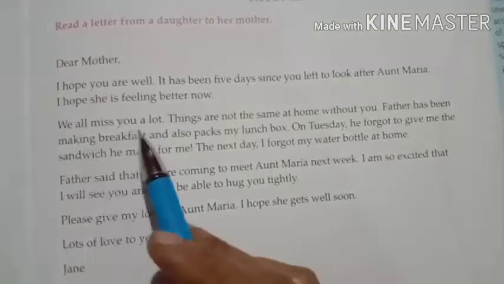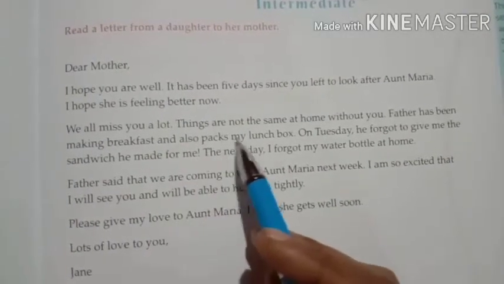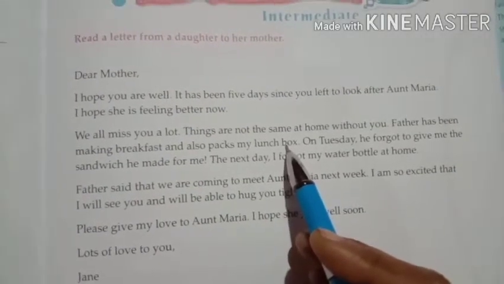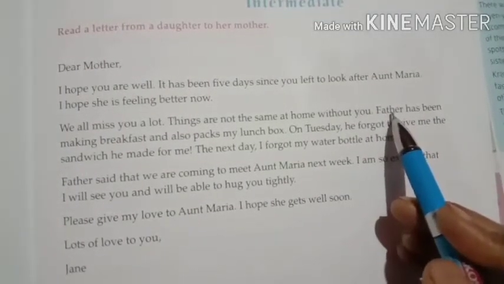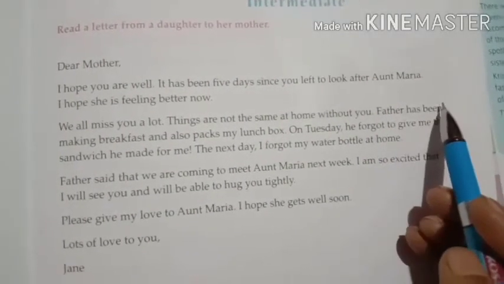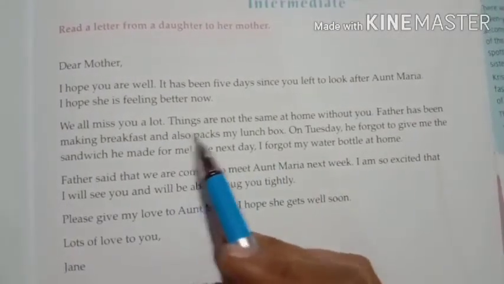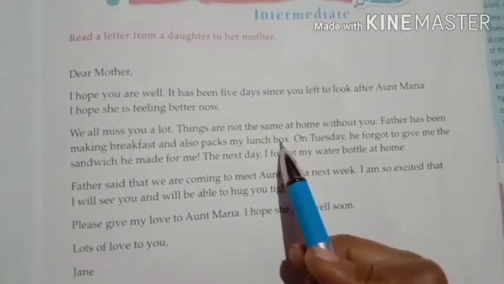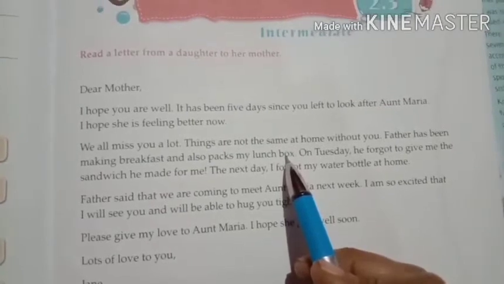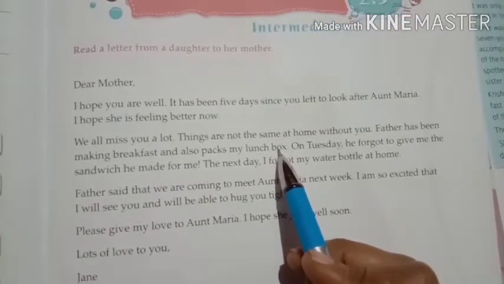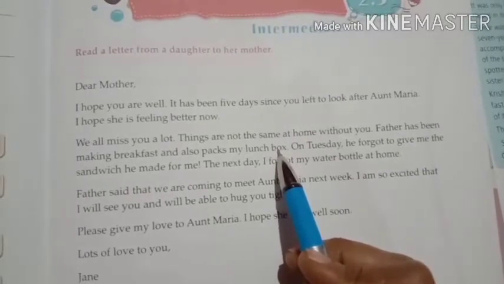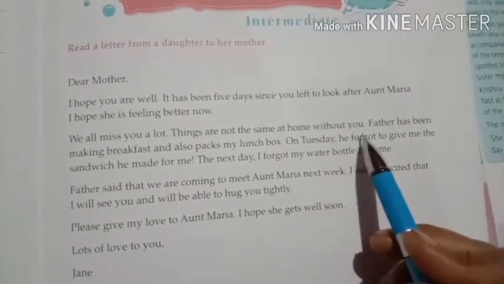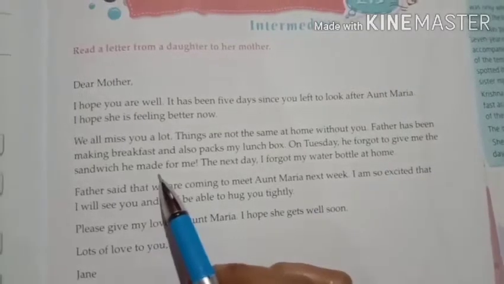Father has been making breakfast and also packs my lunch box. So now the mother is not at home, so who is making breakfast? Every day the daughter's father has been making breakfast and he also packs her lunch box for school. On Tuesday, he forgot to give me the sandwich he made for me.